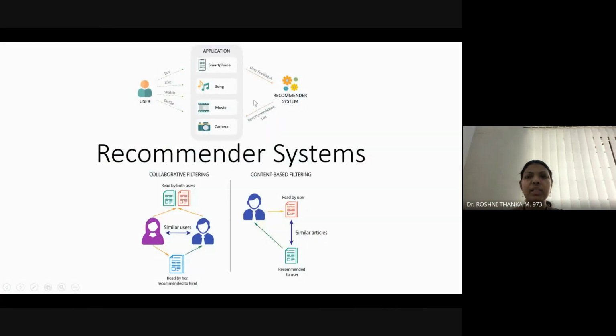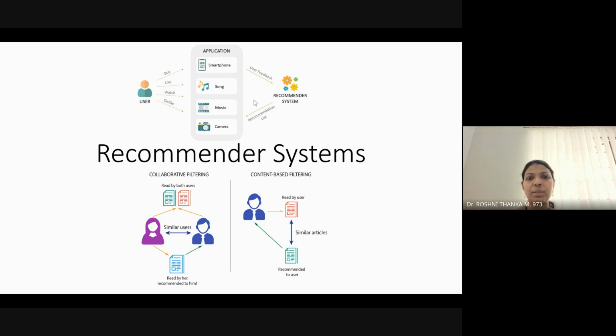Okay. So, recommendation systems. We all have experience of recommendation systems. For example, if you go to Amazon and search for a particular product, you will get suggestions like "who bought this product also bought these products." You can see many suggestions and recommendations. And if you search for something on Google, next time you can see a lot of similar recommendations showing as advertisements, to give you suggestions.